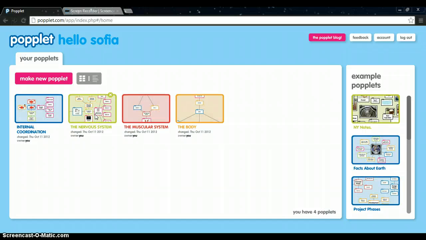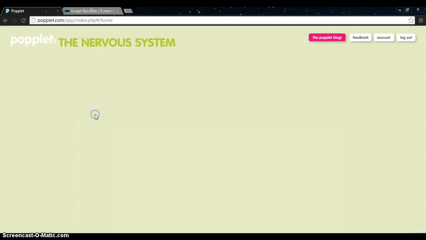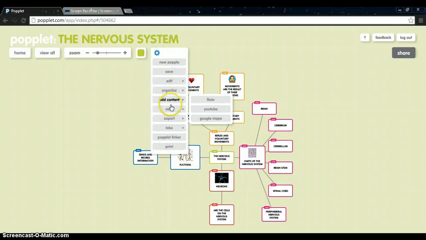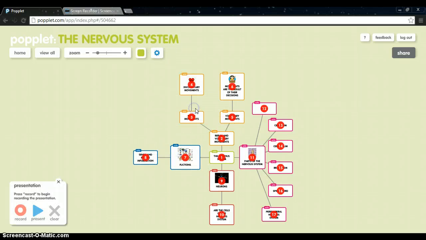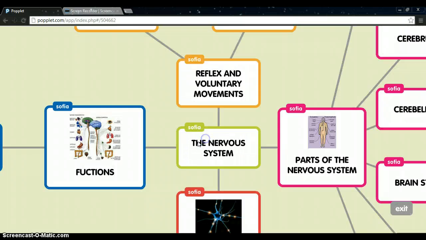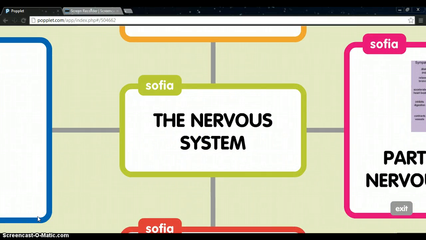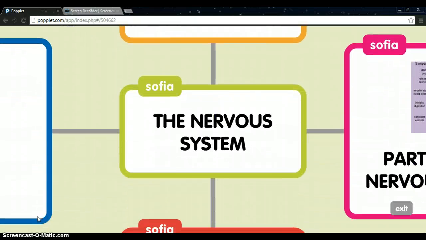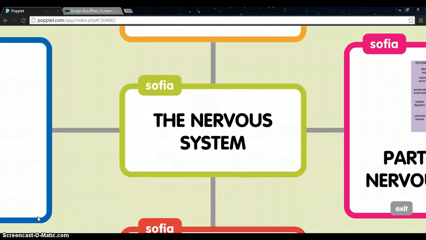Now we go to the third that says the nervous system. The nervous system. The nervous system sends and receives information. It coordinates the functions of internal organs. It also coordinates systems like the digestive system.